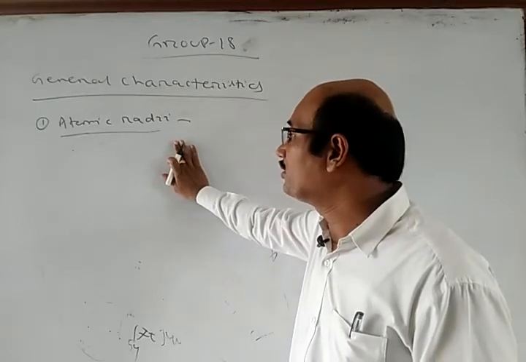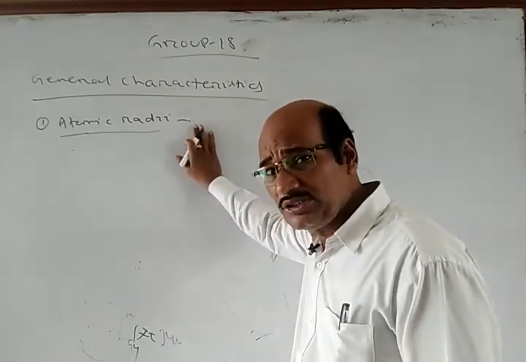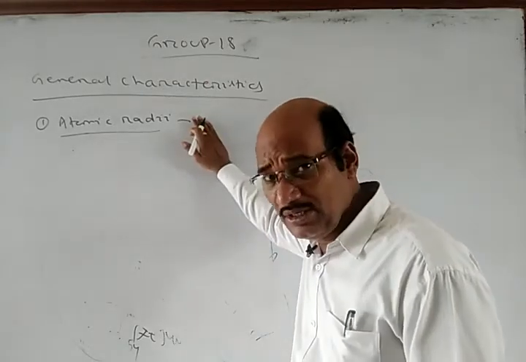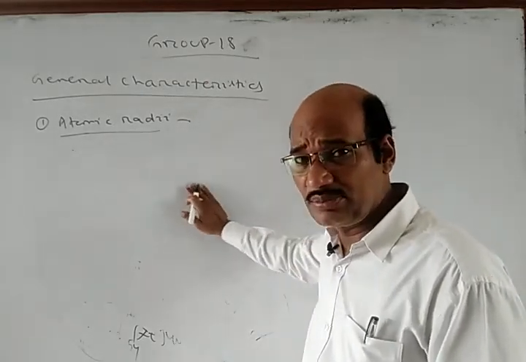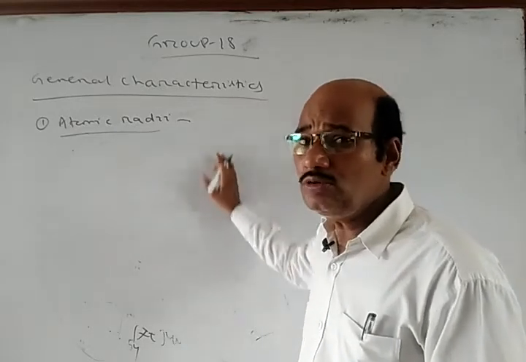Okay, so the noble gases show a higher atomic size. And if you move from top to bottom in group 18, from helium, neon, argon, krypton, xenon, radon, the atomic size goes on increasing from top to bottom.